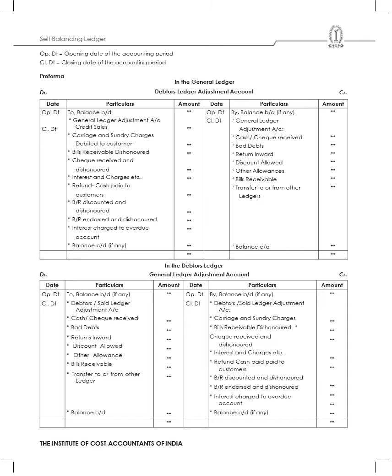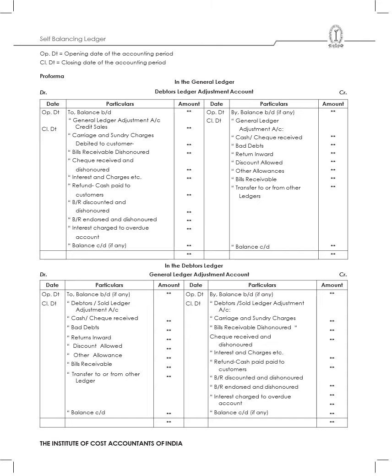Now in the case of the debtors ledger, I prepare the general ledger adjustment account. The one on top we prepared in the general ledger was the debtors ledger adjustment account. Now in the debtors ledger we also prepare the general ledger adjustment account. So what is the format we have? Again, whatever is the opening balance brought down, if any, we will record it, and then we will record the transactions of debtors, because in the debtors ledger you are preparing the general ledger adjustment account. So I will record to sales or to debtors, then to cash, then returns inwards, then to discount allowed, to other allowances, to bills receivable, then the transfer entry.